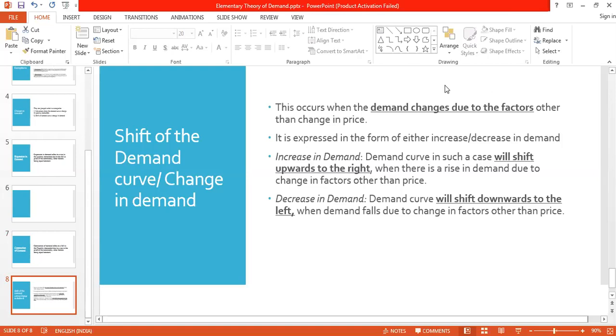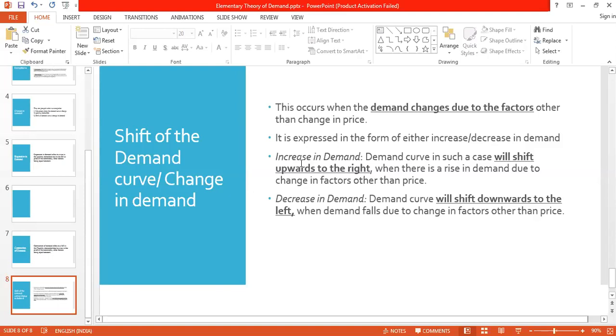This is important to understand. You can take that as the keyword. Demand changes due to the factors. Again, it is expressed in the form of either increase or decrease in demand that we just did. Increase is expansion, and another word for decrease is contraction. Correct, contraction. Very good. Don't hesitate, children. Whatever you know, answer. I'm always there to help you.